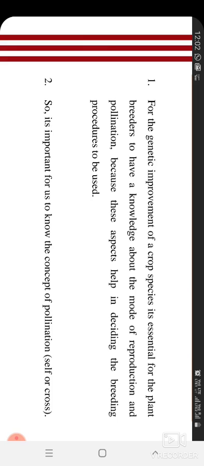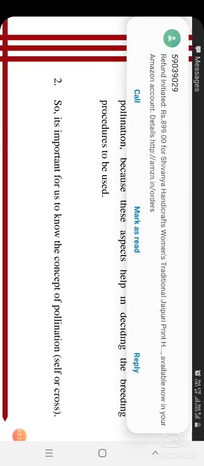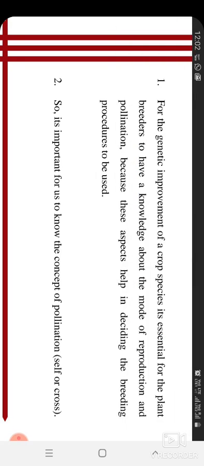We have to improve the crop species genetically, so it's very basic that we know the mode of reproduction and how it pollinates. Is it self-pollinated or cross-pollinated, and if self-pollinated, why is it self-pollinated? We have to study all these things before starting crop improvement.